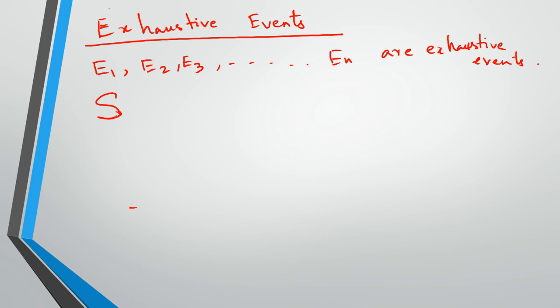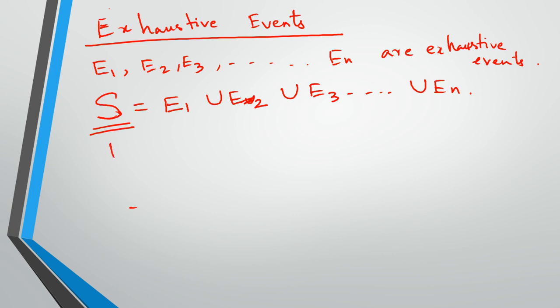All the outcomes should be under the sample space S. This has to be equal to the union of the exhaustive events: E1 union E2 union E3 all the way till union En should be equal to the sample space. Okay. So that means probability of E1 plus probability of E2, which is very obvious, right? Probability of a sample space always equals 1, right?